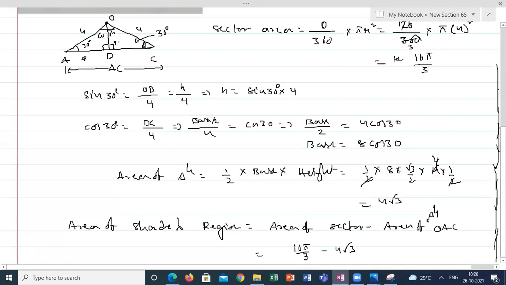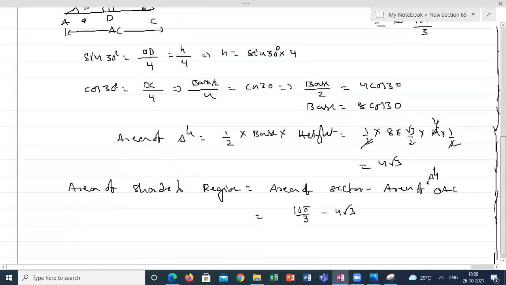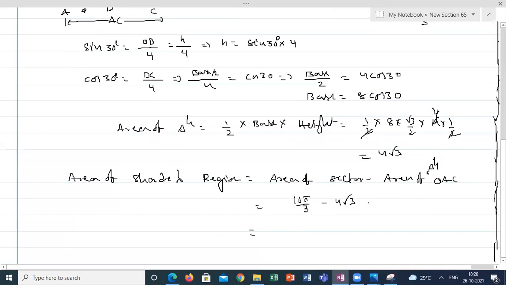If I'm taking in a different way, if I'm taking root 3 by 3, this will be 4 into root 3 by root 3.